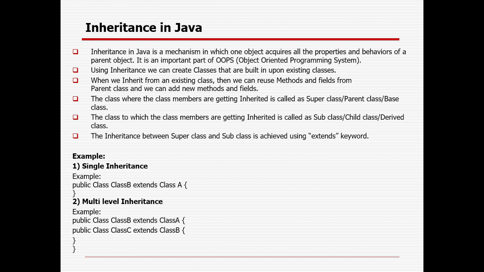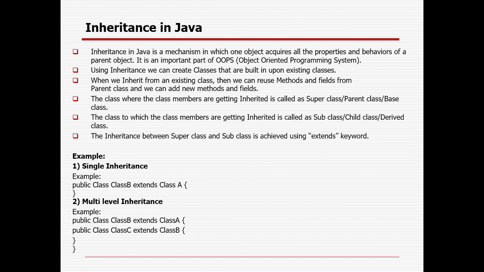Whenever we inherit from a superclass to a subclass, from class to class level, we use the extends keyword. Similarly, at the interface level it is also the extends keyword, but from interface to class level we use the implements keyword. That is the basic equation you need to remember. Class to class inheritance is possible with the extends keyword. Interface to interface is also extends, but from interface to class it is implements.